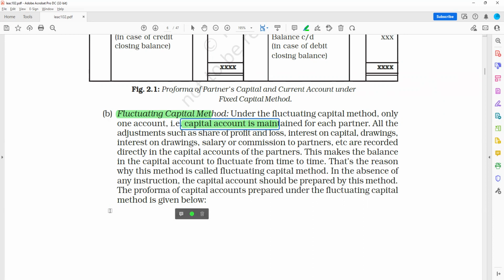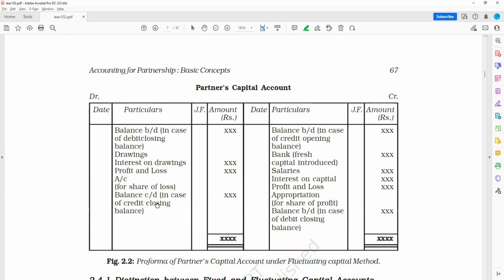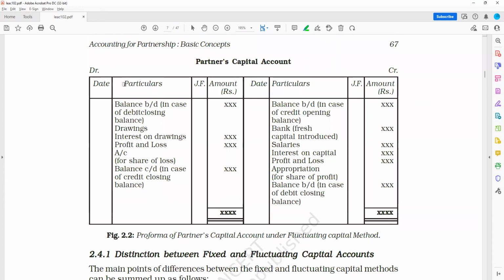Right? So this thing I think is pretty clear. What are fixed capital accounts and what are fluctuating capital accounts? See, this is the form of partners capital account wherein balance brought down, correct. Then bank fresh capital introduced, salaries, interest on capital, profit and loss. Okay, on the debit side, we have balance brought down in case of debit, closing balances, drawings, interest on drawings, profit and loss account. Then all these are there on the debit side of the partner's capital account.